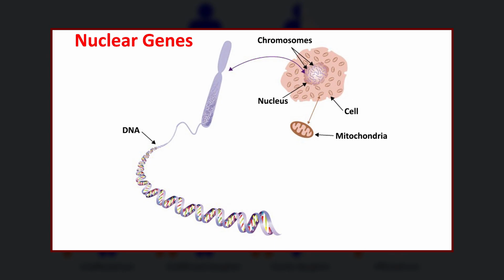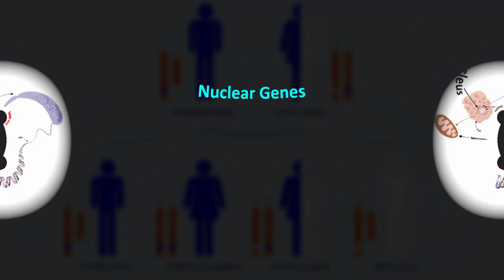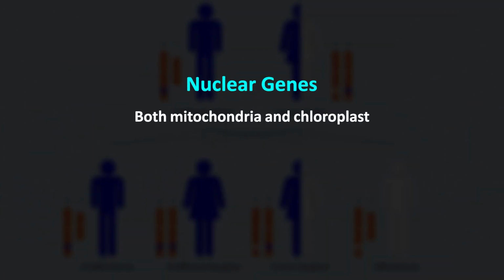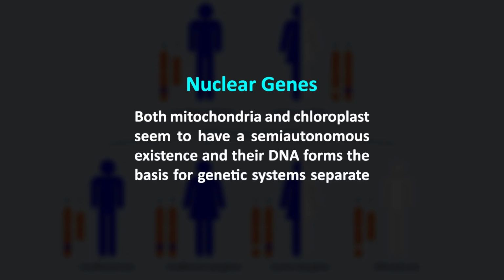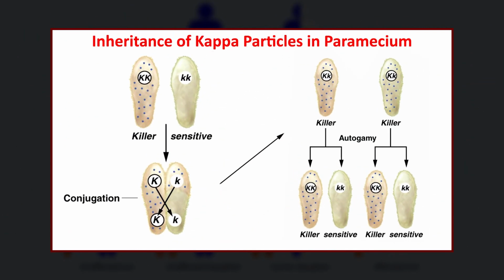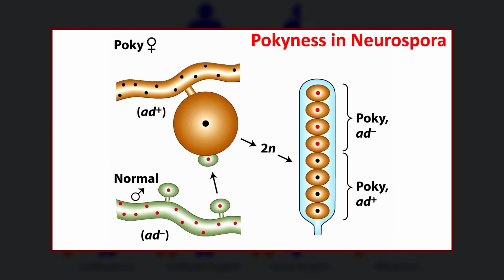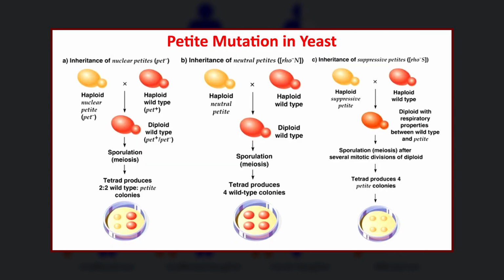The synthesis of the cytochrome found in mitochondria, for example, is known to be present in minute amounts in cytoplasm under the control of nuclear genes. Therefore, it is suggested that both mitochondria and chloroplast seem to have a semi-autonomous existence, and their DNA forms the basis for genetic systems separate from that in the nucleus. The examples of mitochondrial inheritance include inheritance of kappa particles in paramecium, poky in neurospora, and petite in yeast.